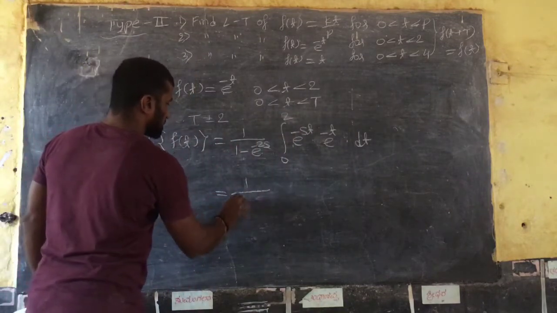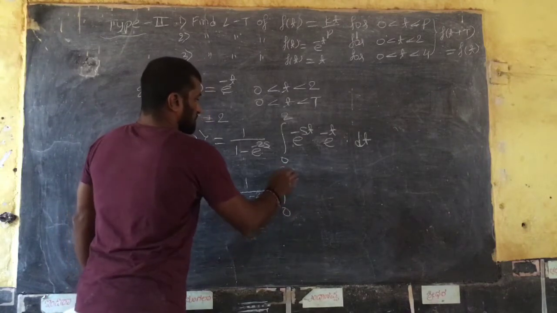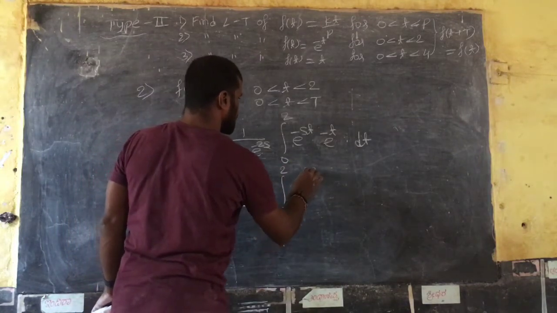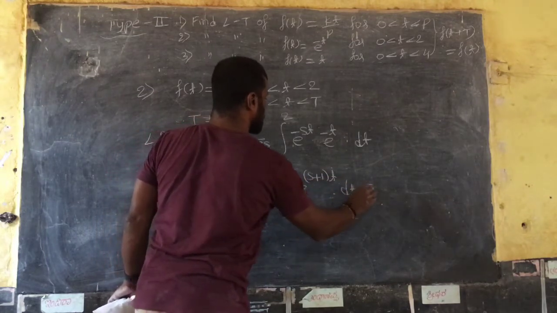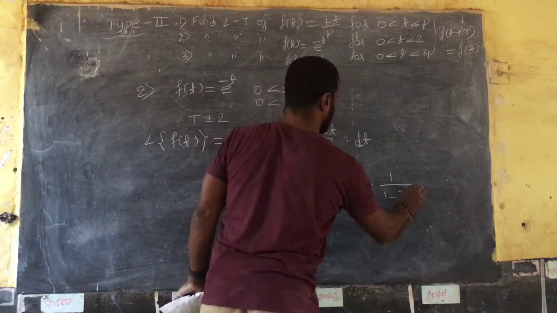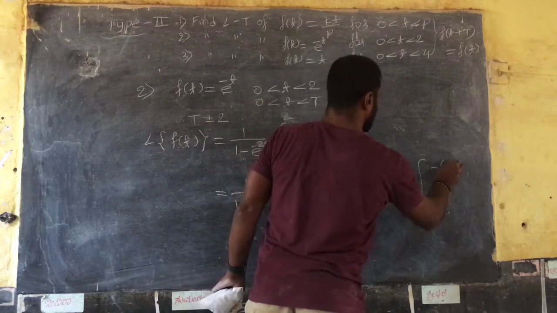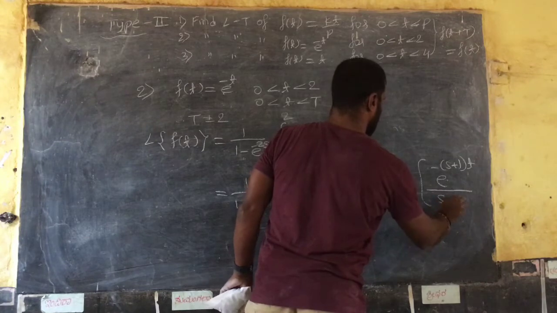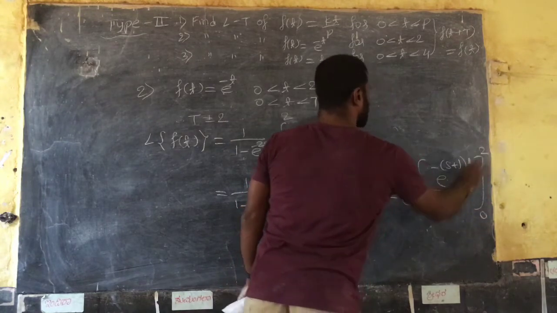So that is equal to 1 divided by 1 minus e raised to minus 2s, integral from 0 to 2. If the bases are the same, add the powers: e raised to minus of s plus 1 into t dt, isn't it? So integrate this: e raised to minus of s plus 1 into t divided by minus of s plus 1, from 0 to 2, right?